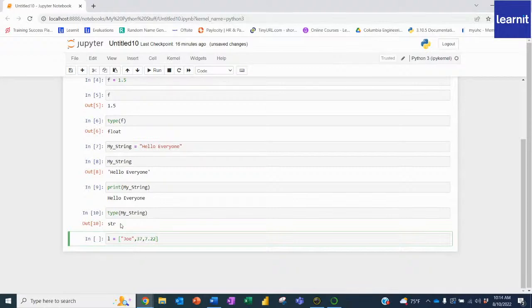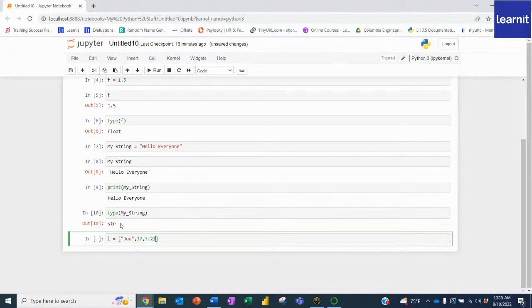So in this list of data, I have 3 things. I have strings, I have integers, and I have floats. And you can have as many things as you want in a list. It's actually an ordered sequence of objects. So if I wanted to, I can actually put 2 strings. I could put 2 floats. I could put as many things as I want in here.